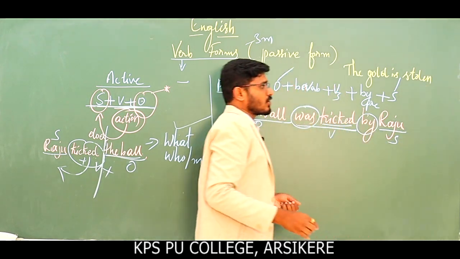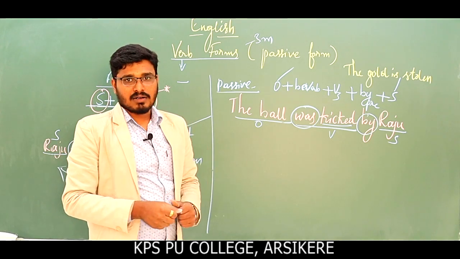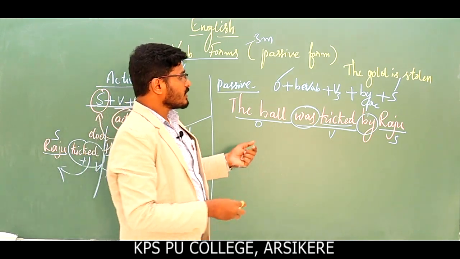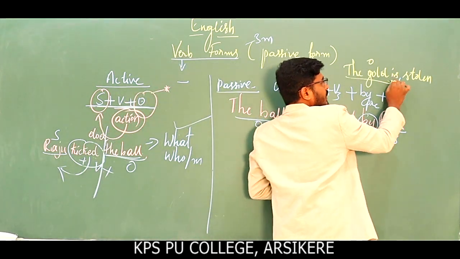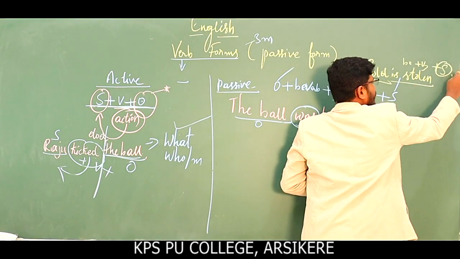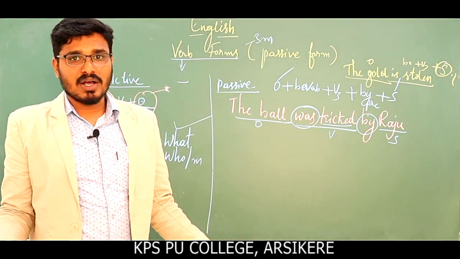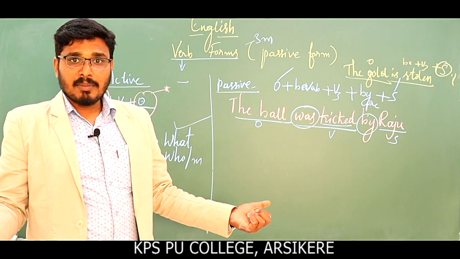Stolen. The bank is robbed. Okay, you might have heard, you might have read in the newspapers. See, the gold is the object, is stolen is be verb plus V3, and there is no subject. There is no subject in the sense we don't know the doer of the action, we don't know the thief who has stolen it.